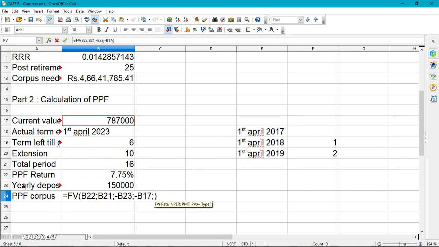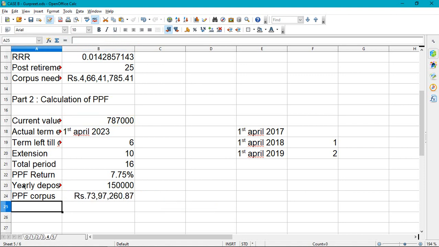He'll immediately start investing, this is an assumption, that he will start immediately. So this is the corpus we get. That's the end of part 2.